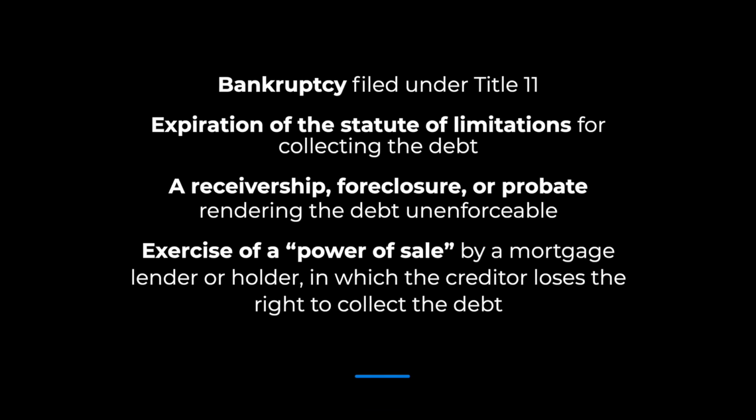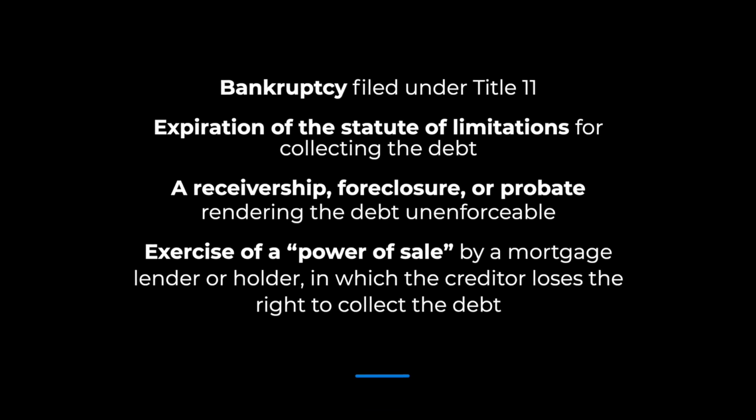When would a 1099-C need to be filed? A lender needs to fill out Form 1099-C for each person if they forgive at least $600 of their debt due to a specific reason. This specific reason could mean one of the following things: bankruptcy filed under Title 11, expiration of the statute of limitations for collecting the debt, a receivership, foreclosure, or probate rendering the debt unenforceable,